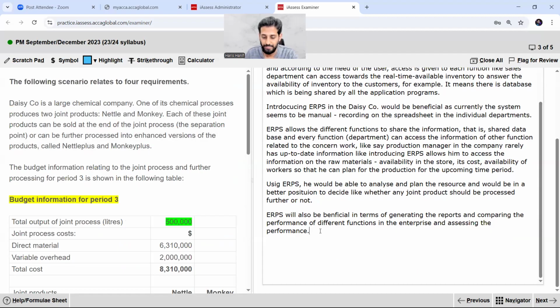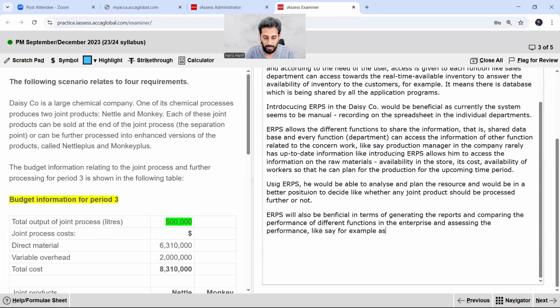Let's say, for example, if there is the ERPS, there will be a report generation that shows where exactly the 10% loss is in the case of Monkey Plus. Despite the fact that if we process Nettle, there is no loss. So why is there a loss in the Monkey Plus, and why is it 10%? So that it can be analyzed, compared, and the losses can be reduced. When will it be reduced? When I have the accurate information, and it will be through this system, and I will be able to put in the efforts to lower the wastage.